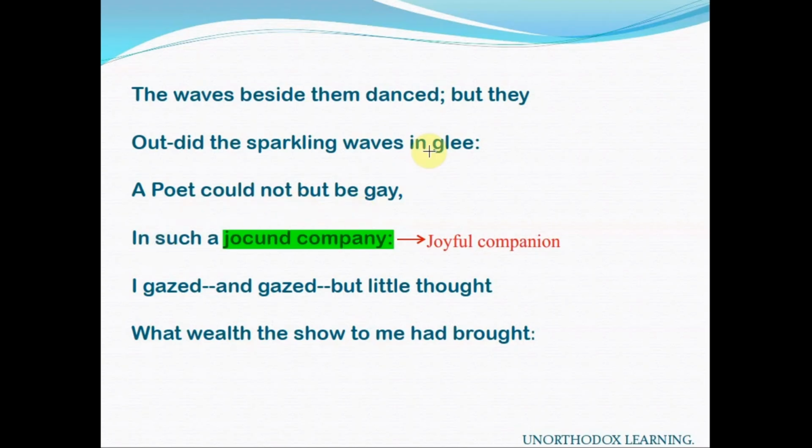Outdid means outstripped the sparkling waves in glee. Glee means great delight. A poet. A poet here refers to any sensitive person. A poet could not but be gay in such a jocund company. Jocund company means joyful companions.